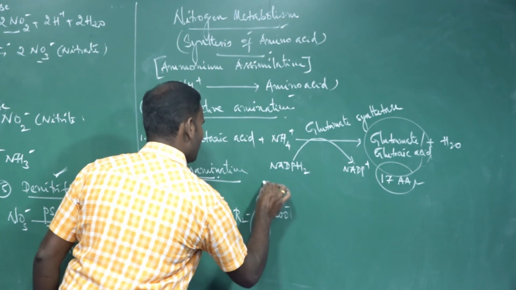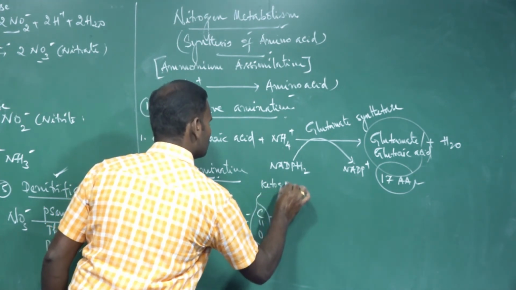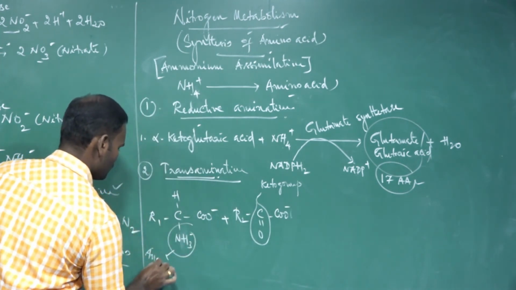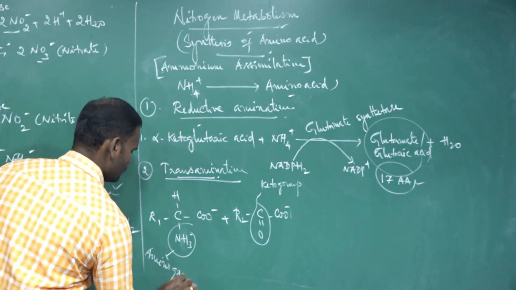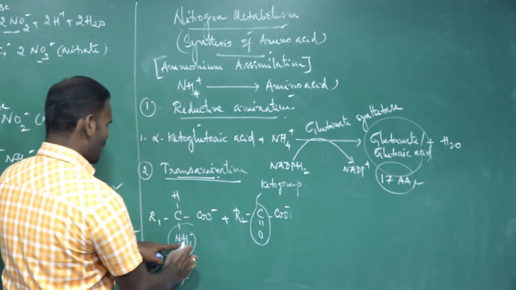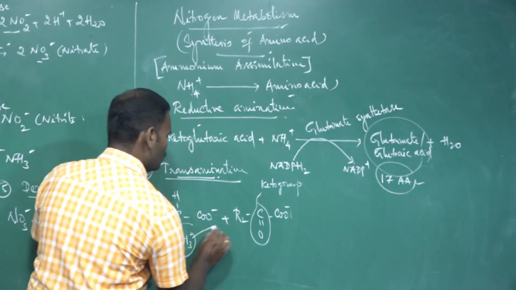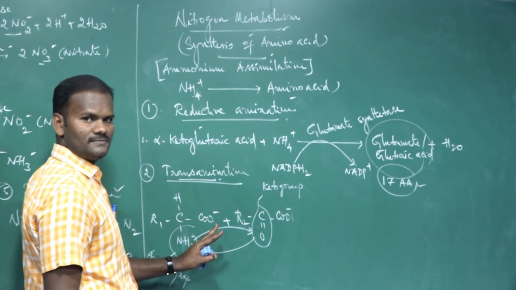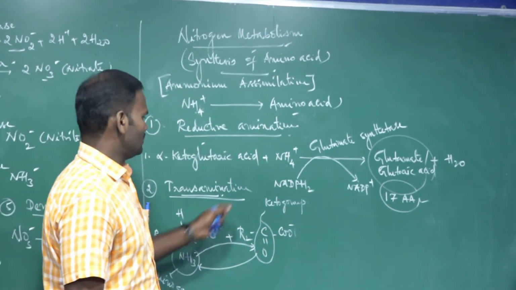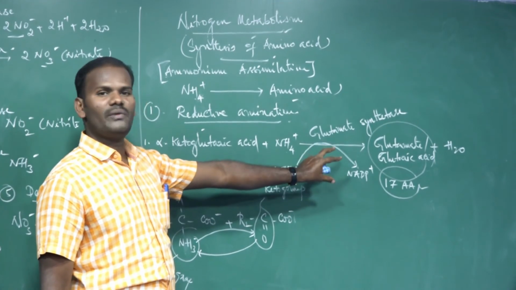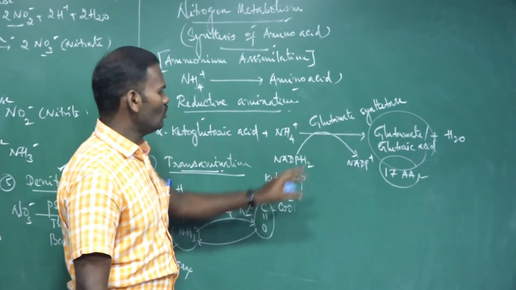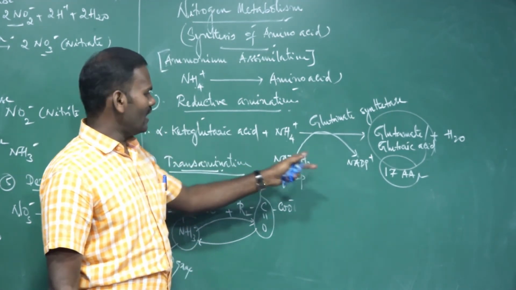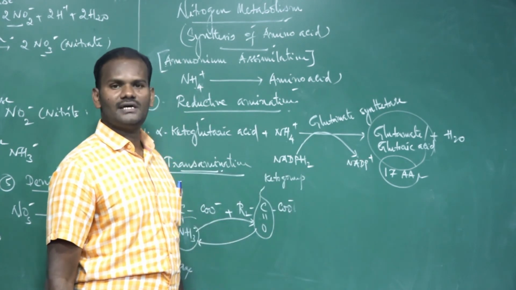So this is the keto group, and this is the amino group. So transfer of the amino group from one amino acid to the keto group of the keto acids, that's all. This is called transamination. Glutamic acid is the main amino acid, and through transamination, 17 amino acids are synthesized.